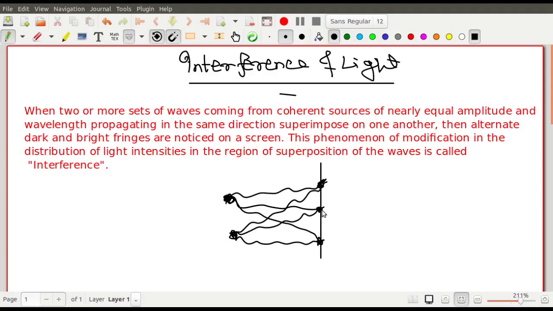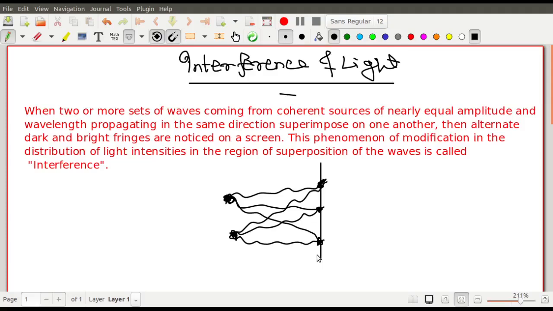Now, will the light intensity be the same at all the points of the screen? So definitely the answer is no. There is a variation in the intensity of light. So what is the reason for that? Here started the discussion of interference. People nearly 300-400 years ago noticed this phenomenon, and that is why the discussion of interference started.